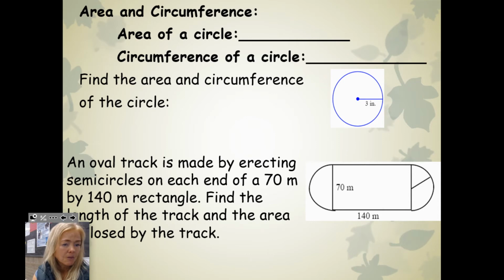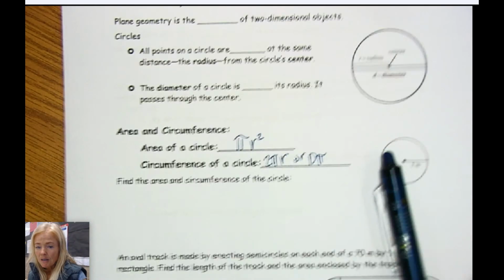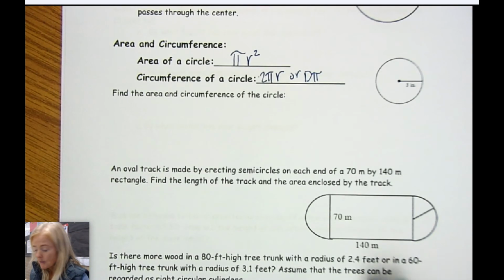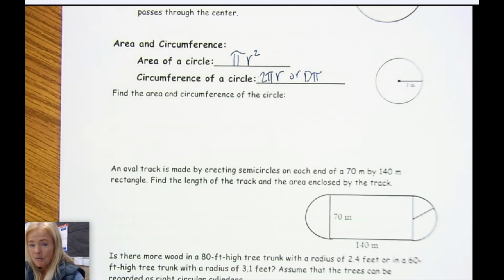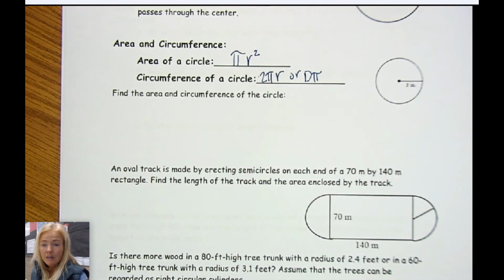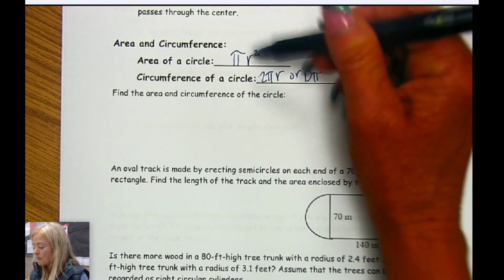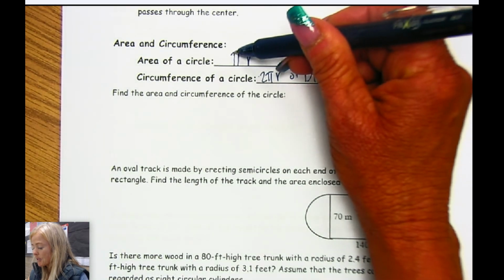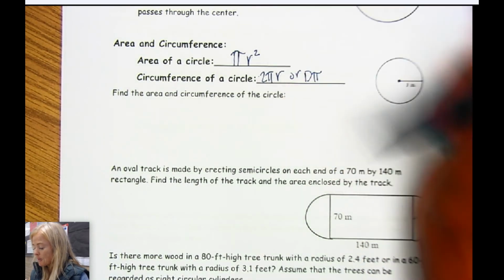Diameter is twice the radius. So you can fill out those little formulas right there. Now, if we're asked to find the area of the circle, we have to use the radius formula. So radius squared times pi.